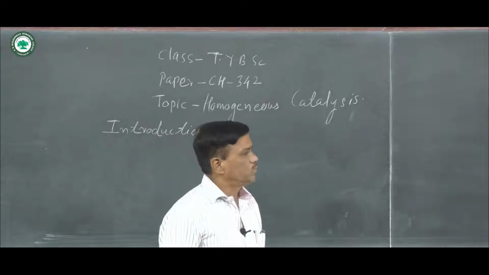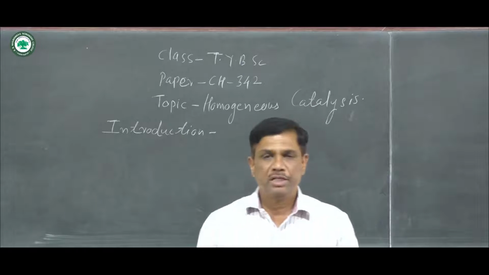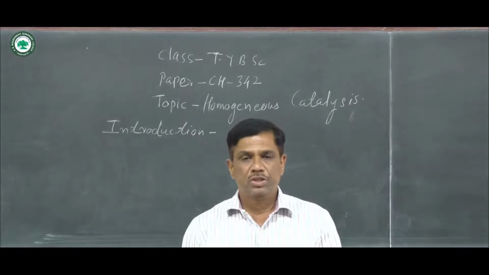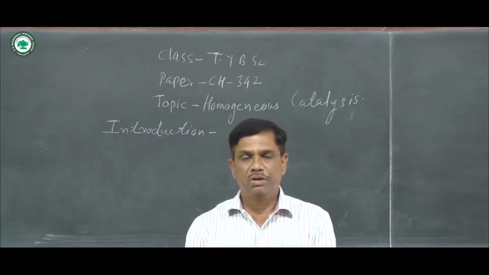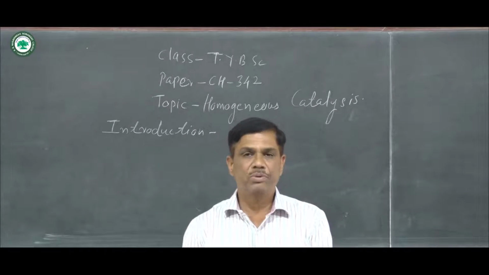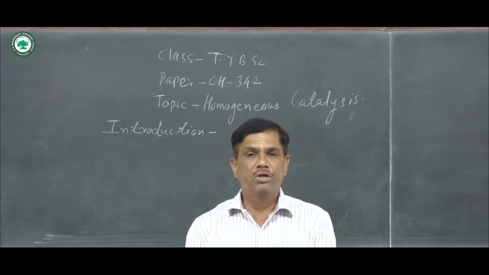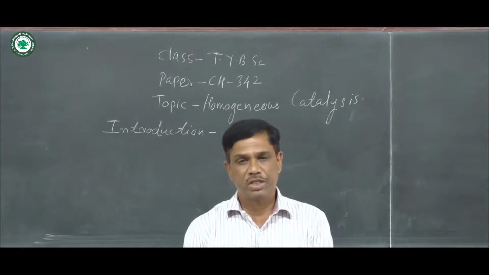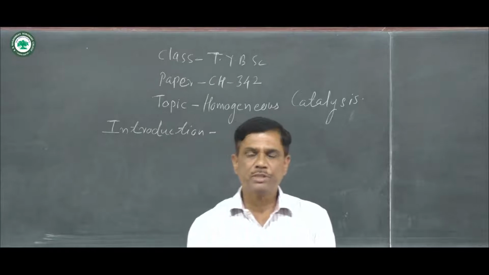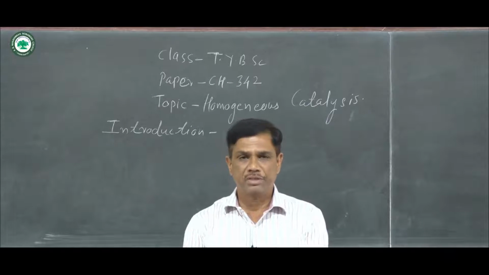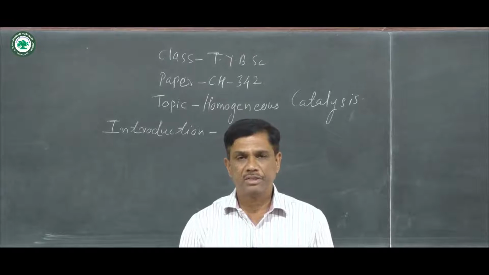Introduction to homogeneous catalysis. You know that catalysis is the process in which the rate of reaction is increased. Various catalysts are used to increase the rate of reaction. They belong to the D block elements, the compounds of transition metals, organometallic compounds, and various phases, meaning states of compounds, are used. Actually, the definition of catalyst is the substance which accelerates the rate of reaction but does not take part in the reaction. That substance is known as a catalyst.